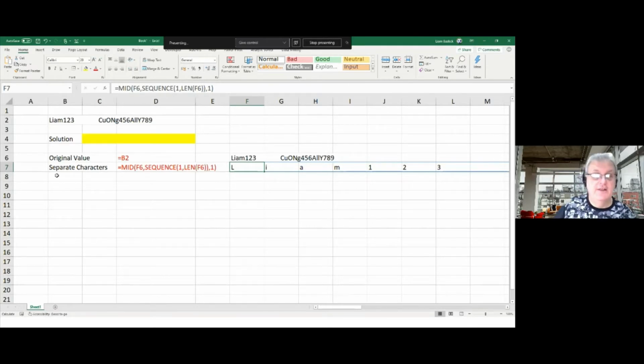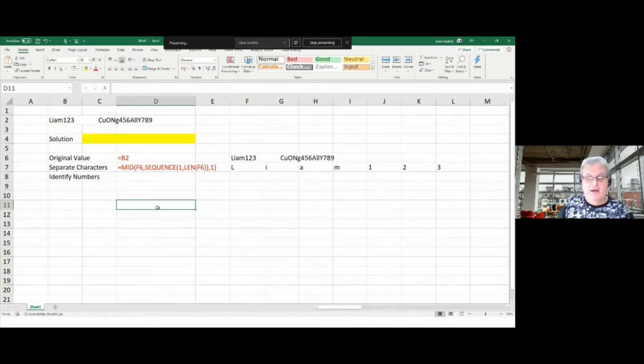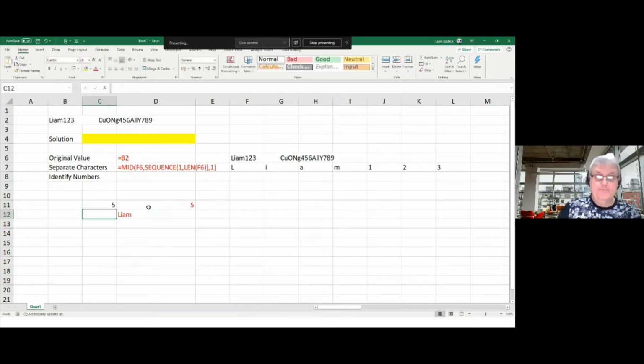Now I want to identify the numbers in there. For those who follow the sort of stuff I write, I use the N function all the time. So if I have the numbers 5 and Liam here, and I go equals N open brackets of this and copy it down, that gives me 5 and 0, because Liam is text and therefore doesn't have a value. This is a problem because I might use a 0 as a number, so I can't really use this. And there's another issue in here that if I go equals N,